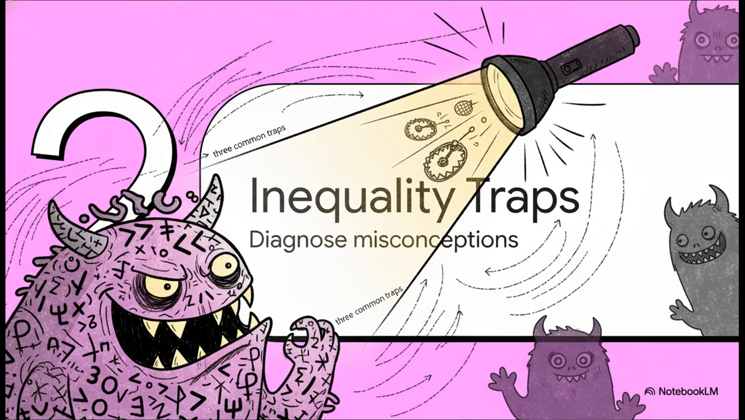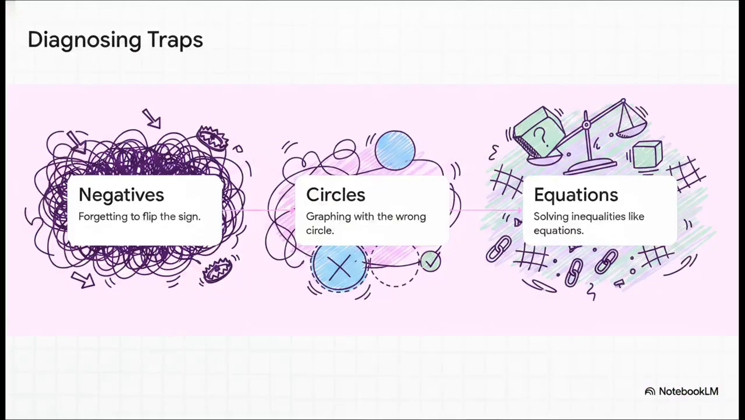3 common inequality traps. We are going to catch them before they catch you. Think of these as those sneaky little math monsters just waiting to trip you up on an exam. We're going to defeat them right now. Here they are. Trap 1, forgetting to flip the sign when dividing by a negative. Trap 2, graphing with the wrong circle. And Trap 3, treating inequalities exactly like equations. Just keep this mental roadmap in the back of your head as we break every single one of them down.